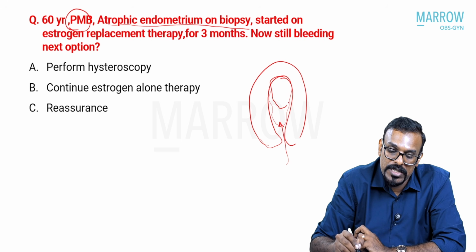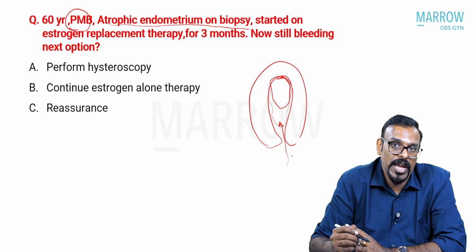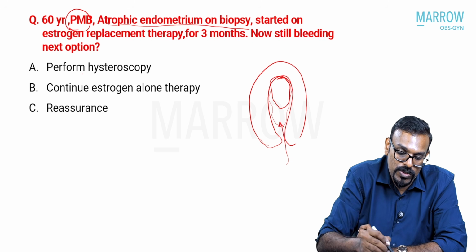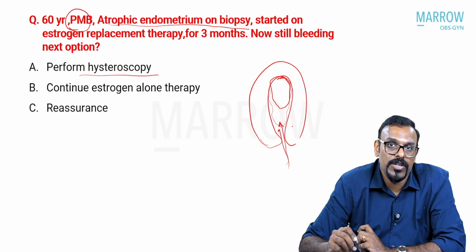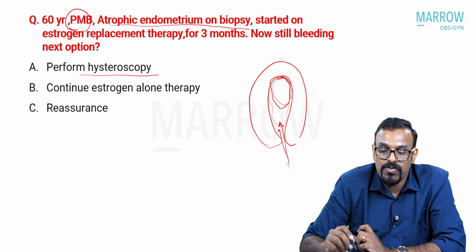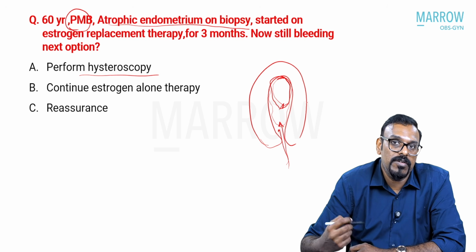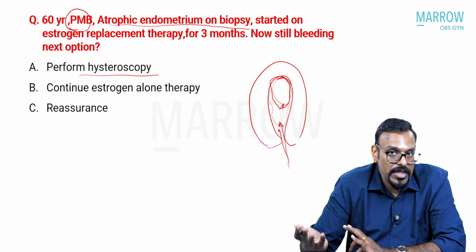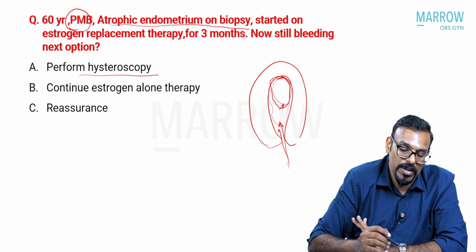So if the patient is harboring a focal kind of lesion, the next mode of diagnosis would be hysteroscopy. You do a hysteroscopy, evaluate the entire endometrial cavity, and if there are any focal lesions, you'll have to take a biopsy from there, and then you can proceed only after that, based upon the diagnosis that you get from a hysteroscopic biopsy.